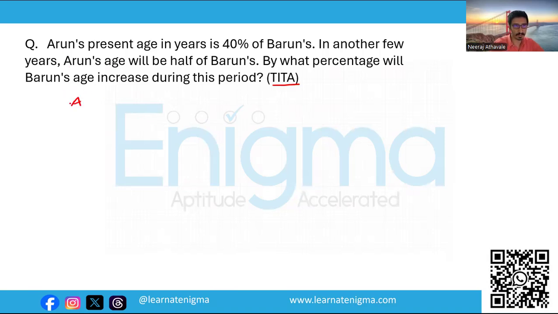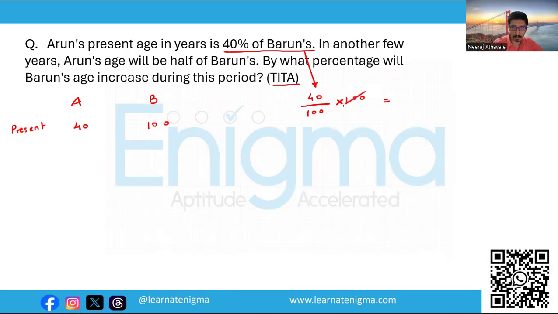Let's represent Arun with A and Barun with B. Now, in percentage questions, you can start by assuming some value as 100 and proceed further. So, Arun's present age in years is 40% of Barun's age. So, let's assume the present age of Barun as 100, and therefore Arun's present age becomes 40, because this becomes 40 percentage of 100.